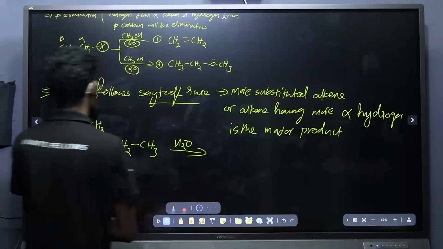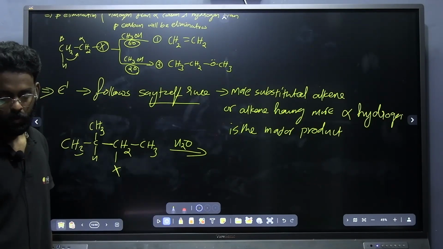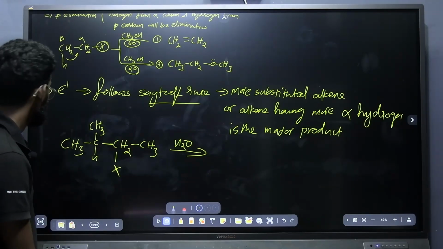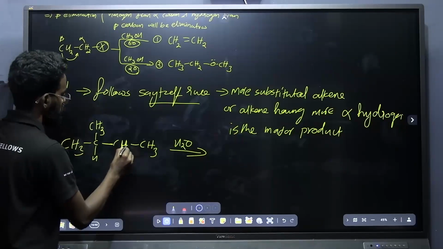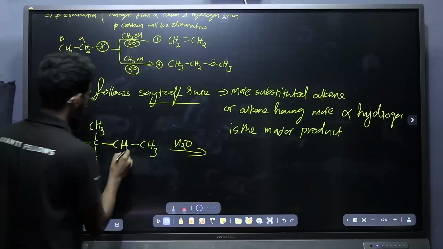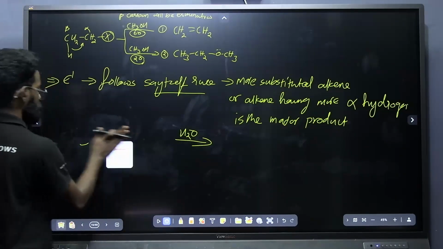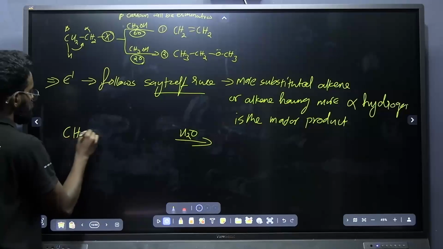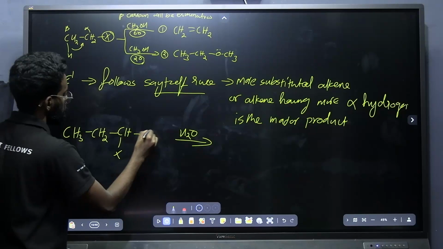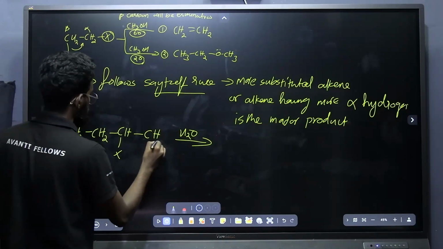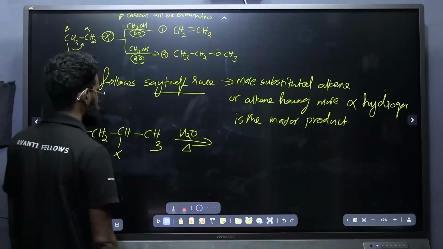Sorry, valency of the third carbon. Okay, I will be giving a new one. CH3CH2CHXCH3. Okay, now it will be taking place at high temperature.